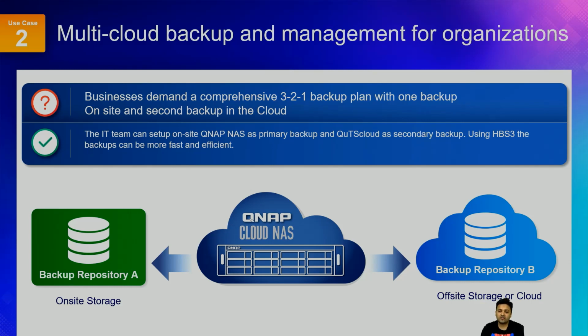This enterprise can set up an on-site QNAP NAS as the primary backup and QuTScloud as the secondary backup, and then use HBS3, the Hybrid Backup Sync application of QNAP, to back up the data from point A to point B, that is, from your on-site storage to your cloud storage.